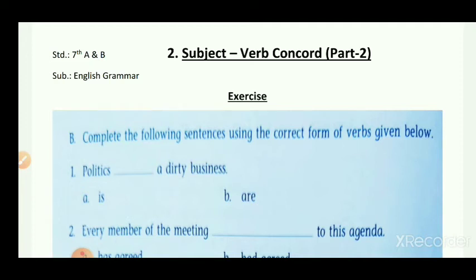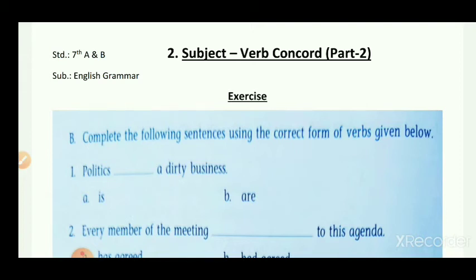According to the subject, we have to put our verb. If the subject is in a singular form, then we have to put the verb in a singular form. If the subject is in a plural form, then we have to put our verb in a plural form.